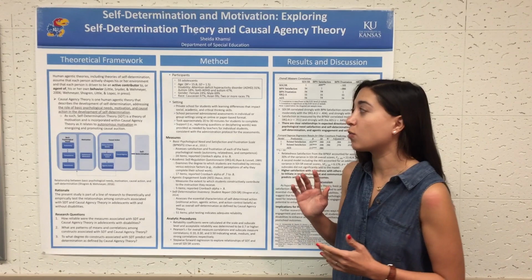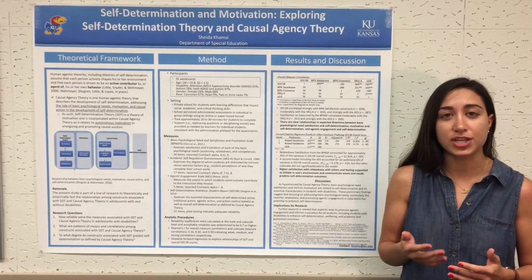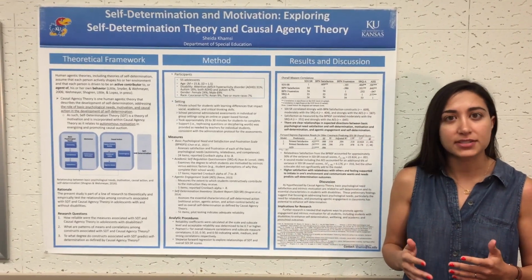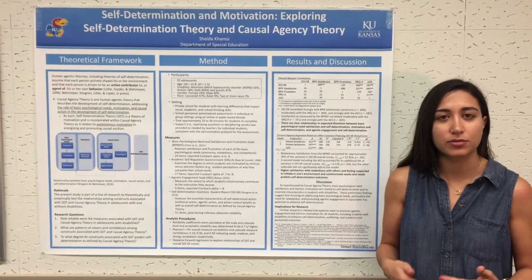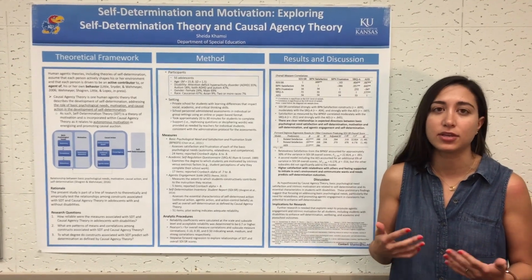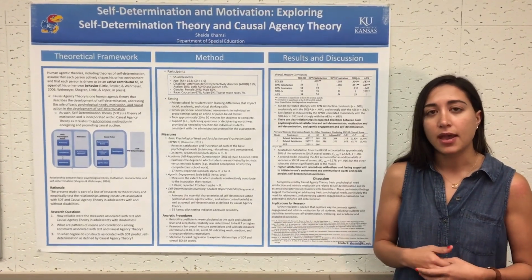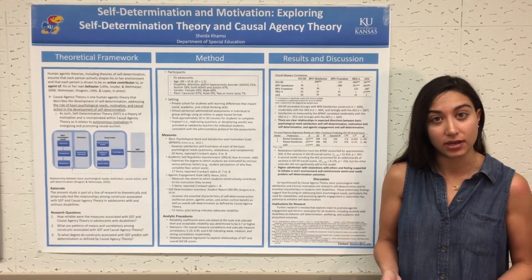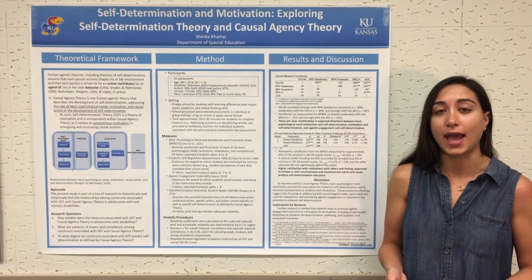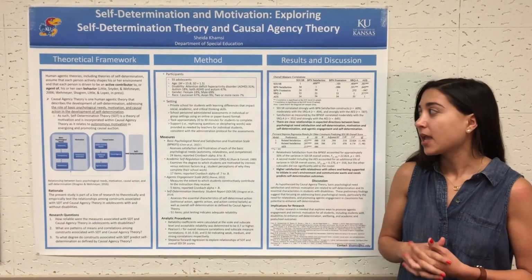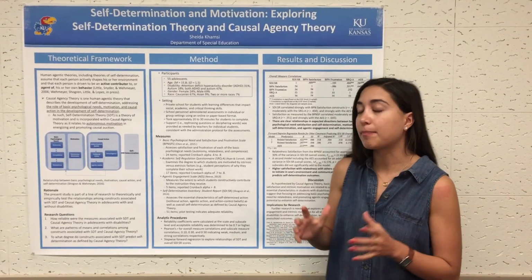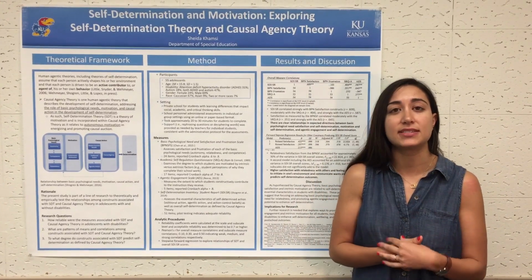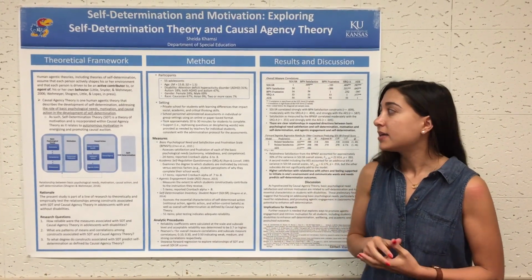So causal agency theory is one theory of human agentic theory, which is the theories of why do humans act? What are the reasons, what are the methods that individuals take to act? So it really talks about how does a person act as a causal agent in their lives? Are they causing the things to happen that they want to happen? One of the other theories that's a component of causal agency theory is self-determination theory.